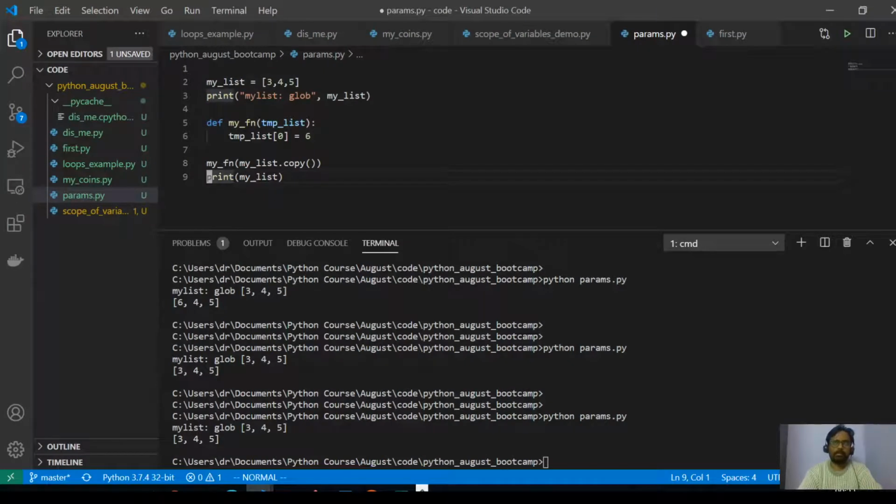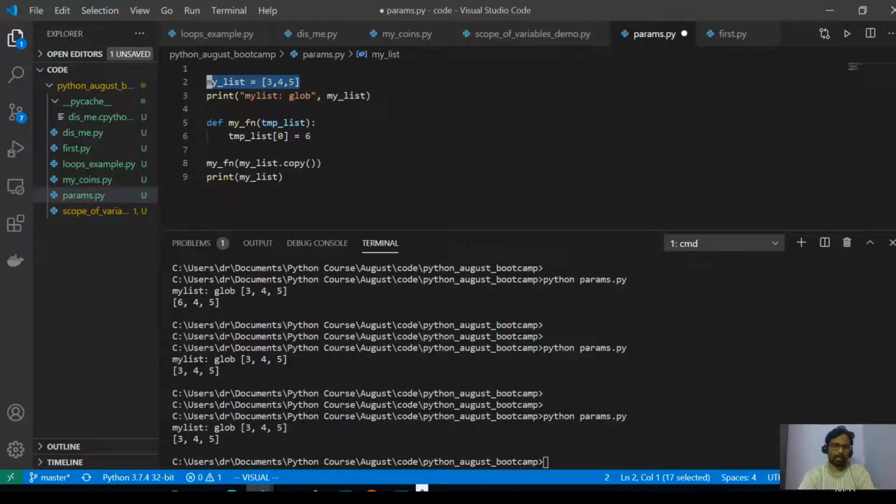By default, the difference in C++ and Python is that by default it is sent by reference. In fact, the internal implementation of Python variables is totally different from C++, because these are not even variables, these are just names which will be pointing to the object references. That is a different concept. If you want to go deep, you can learn about that, but for our understanding purpose, just think that it is always by reference.